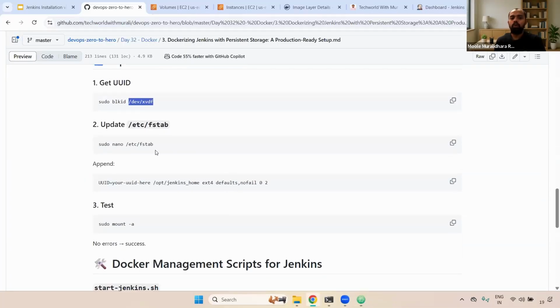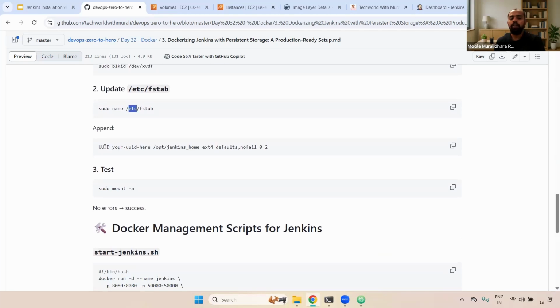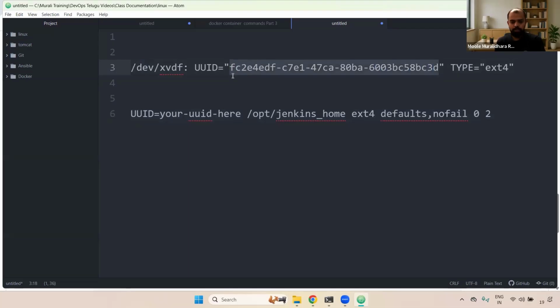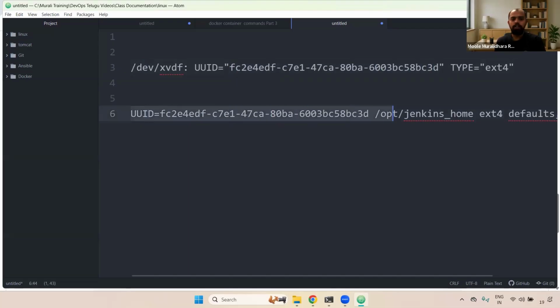What is the next step? Go to /etc/fstab. You can use either vim or nano, whatever you wish. Inside the /etc/fstab, you need to define the UUID, the path, and the type, and then defaults, nofail, 0 2. You can mention this. Just copy this one. I'm going to paste it here. Okay. And then here, instead of this UUID, you need to mention your UUID. Just copy this particular UUID and paste it here.